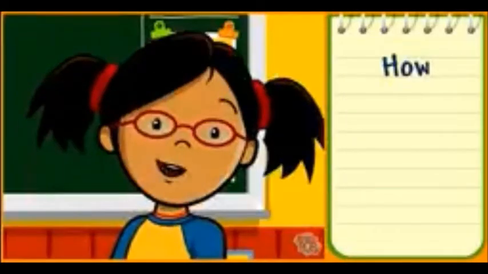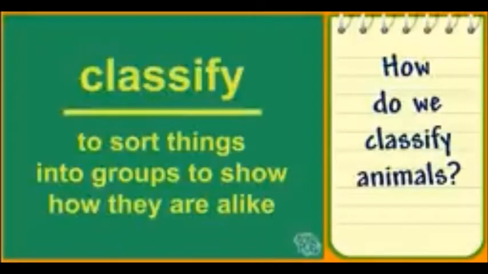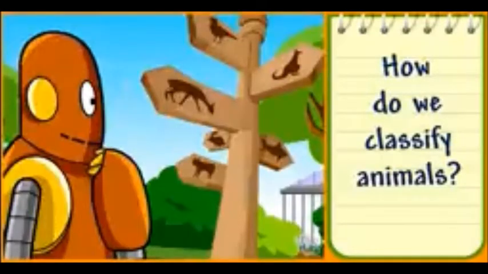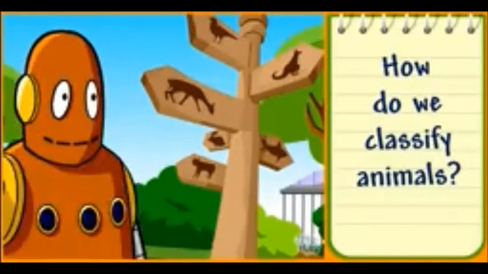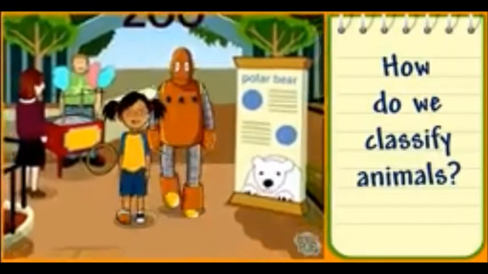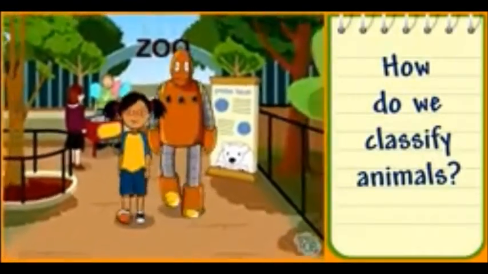How do we classify animals? When you classify, you sort things into groups to show how they are alike. Because there are many kinds of animals, it can help to classify them in different ways. All animals are divided into two main groups, vertebrates and invertebrates.